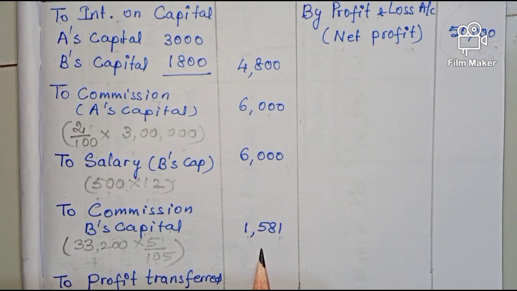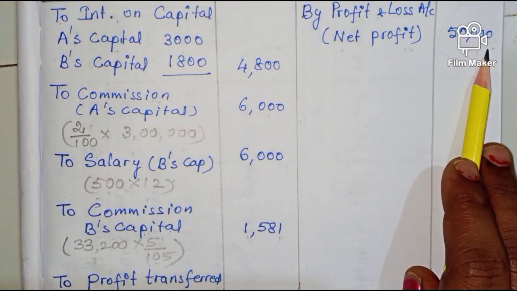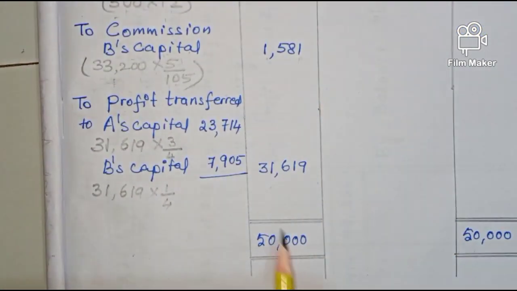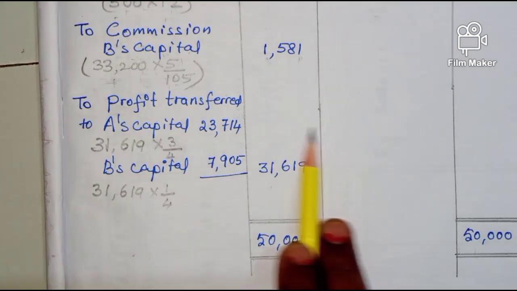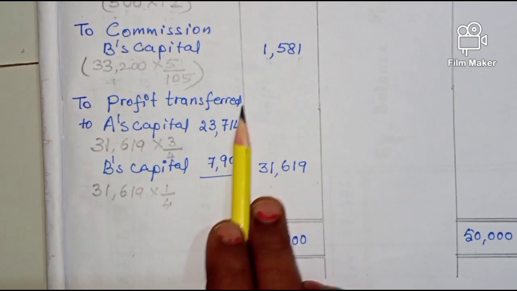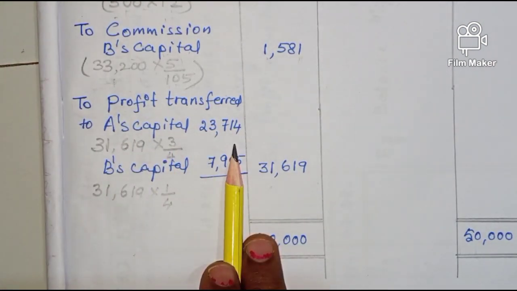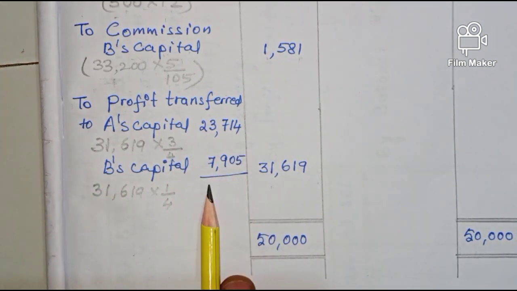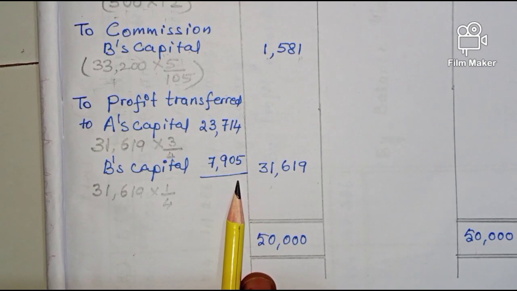Then afterwards we have to calculate the profits which are to be distributed to the partners in their profit sharing ratio. That is 50,000 minus this, including B's commission. Then you will get 31,619. This will be distributed among the partners in their profit sharing ratio. That comes to 23,714, 7,905.